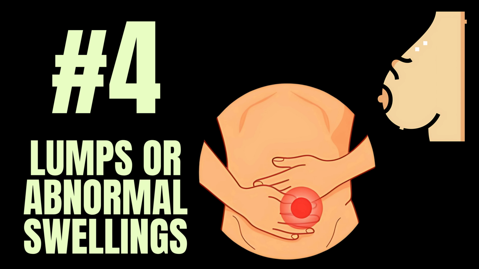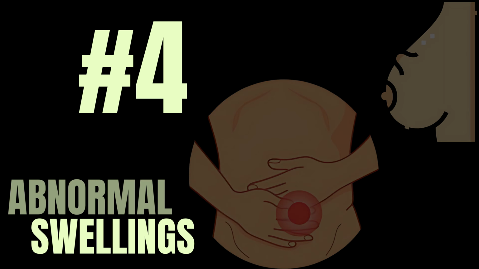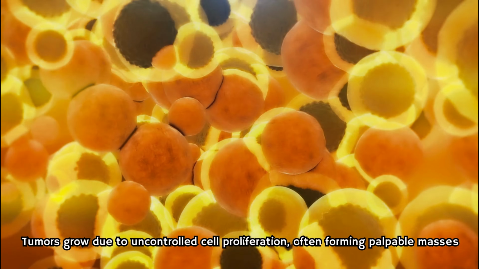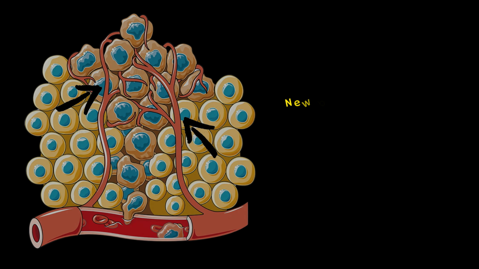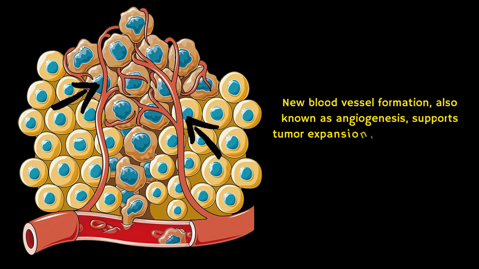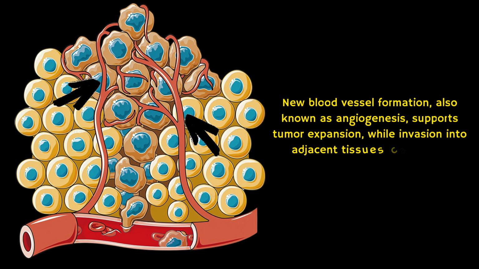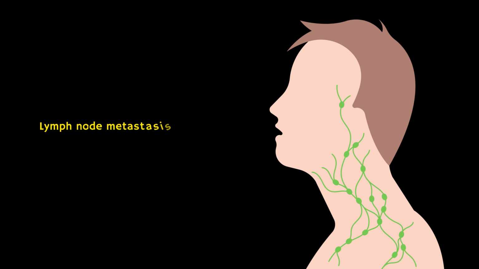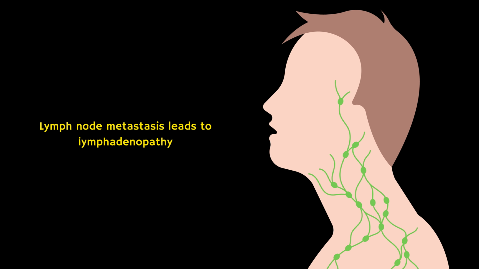Number 4, lumps or abnormal swellings. Tumors grow due to uncontrolled cell proliferation, often forming palpable masses. New blood vessel formation, also known as angiogenesis, supports tumor expansion, while invasion into adjacent tissues causes local swelling. Lymph node metastasis leads to lymphadenopathy.